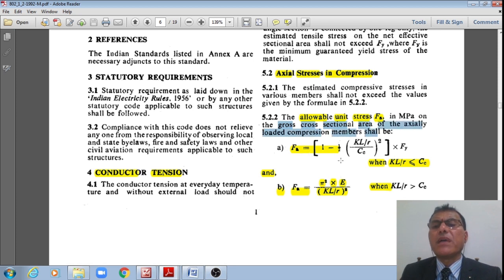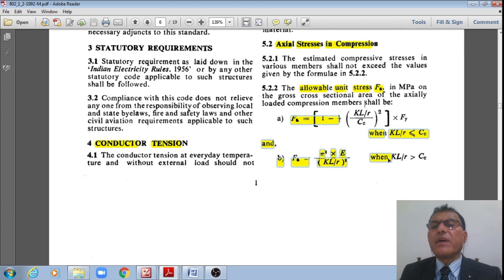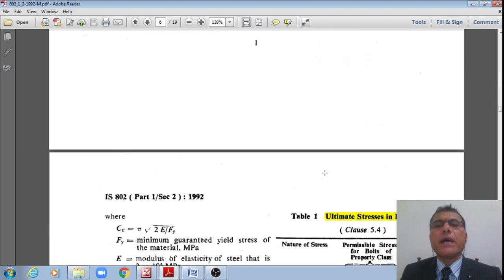Fa is equal to [1 minus half (KL/R divided by Cc) whole squared] multiplied by Fy, for slenderness ratio KL/R less than or equal to Cc, right? Whereas if this KL/R is greater than Cc, then Fa is given by pi squared E divided by (KL/R) squared, right?